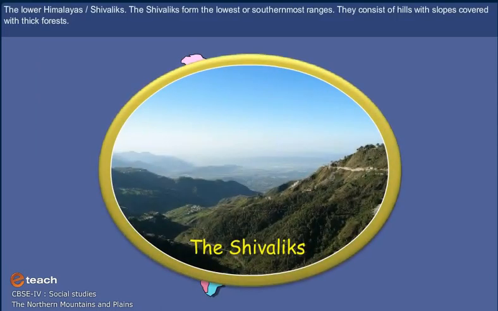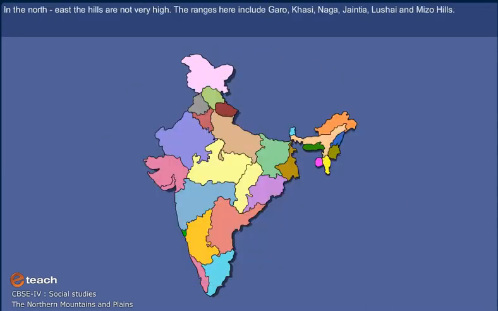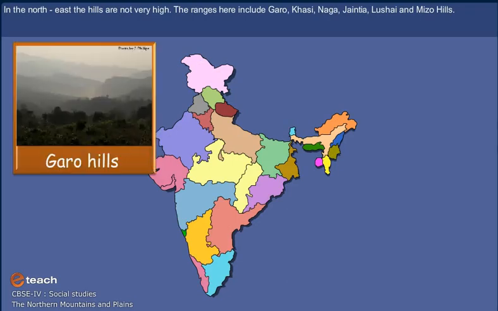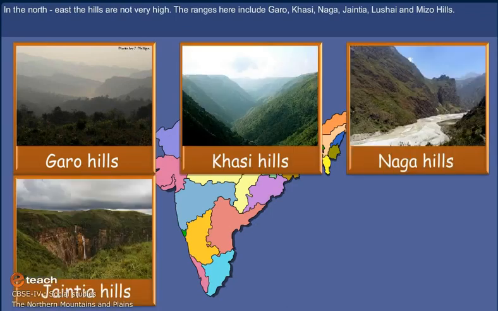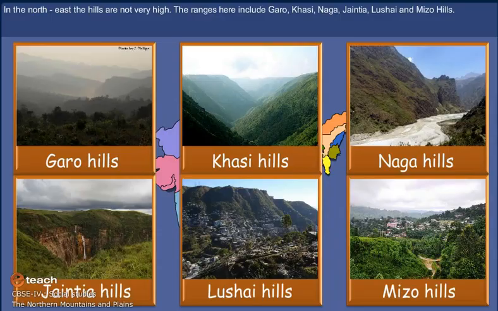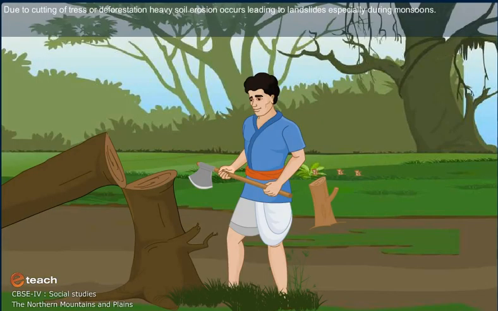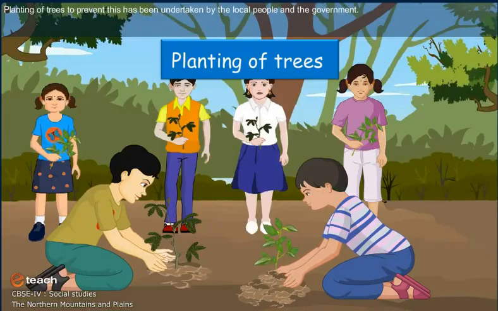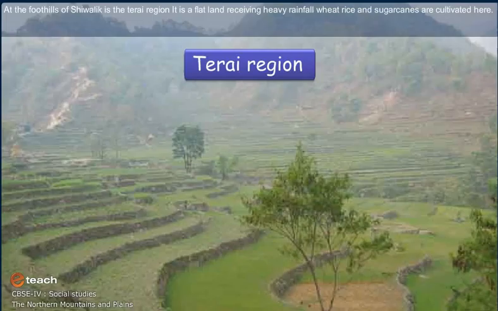The lower Himalayas or Shivaliks. The Shivaliks form the lowest or southernmost ranges. They consist of hills with slopes covered with thick forests. In the northeast, the hills are not very high. The ranges here include Garo, Khasi, Naga, Jaintia, Lushai and Mizo hills. Due to cutting of trees, or deforestation, heavy soil erosion occurs, leading to landslides, especially during monsoon. Planting of trees to prevent this has been undertaken by the local people and the government.